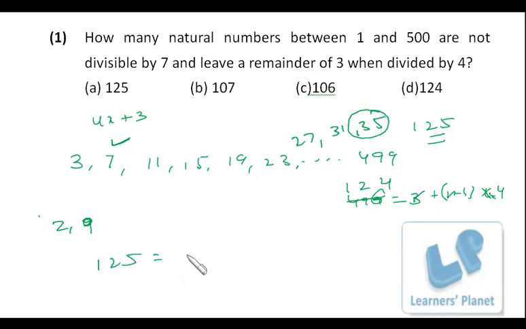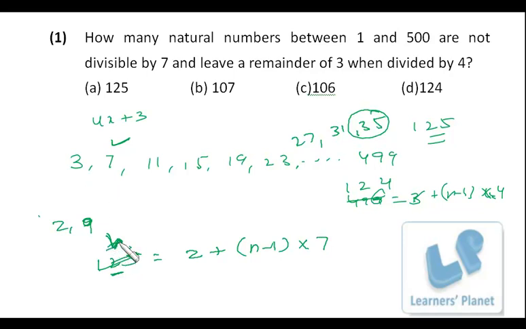So 125 is equal to 2 plus (n minus 1) into 7, right? I assume this to be n, do not get confused. So n minus 2 should be divisible by 7. We have to find the maximum value of n, right? So see, 119 is a multiple of 7. So if n is 121, then 121 minus 2, that is 119, will be a multiple of 7.